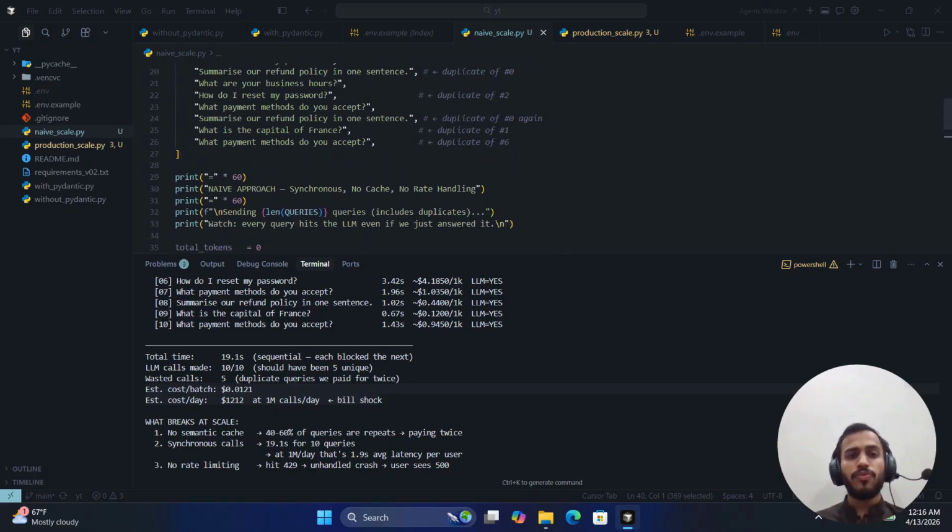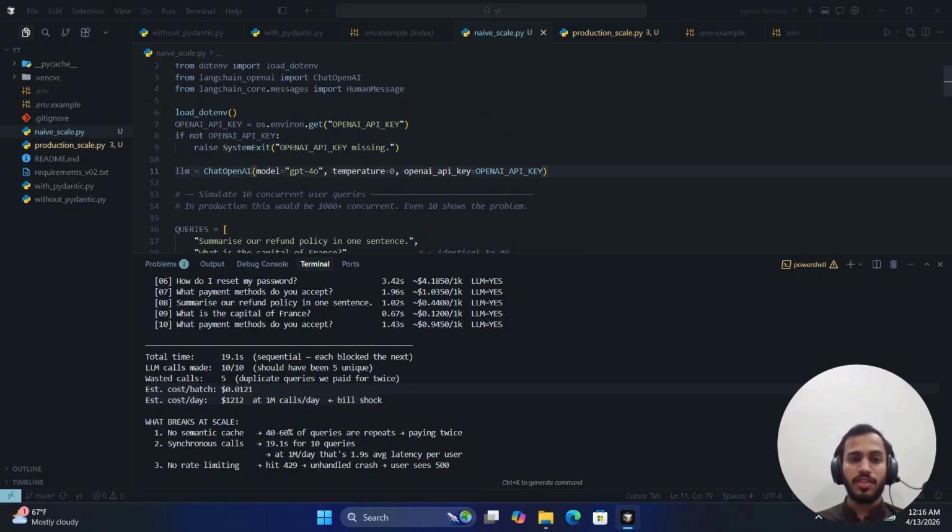Problem number 4 is single model dependency, like I am doing here. I am using only a single model, GPT-4o, and imagine it goes down. So what do you want? Do you want your service to go down with it, or shift to another model?